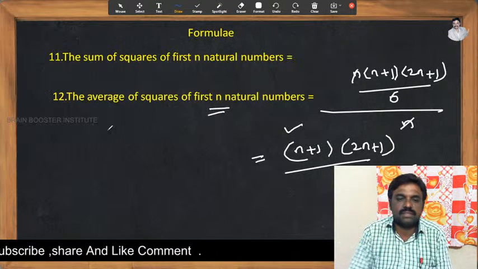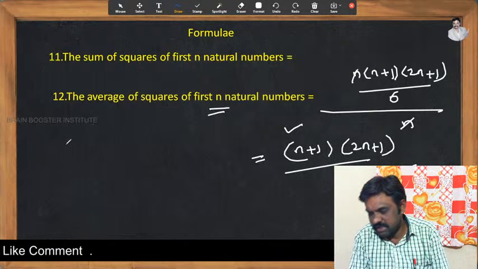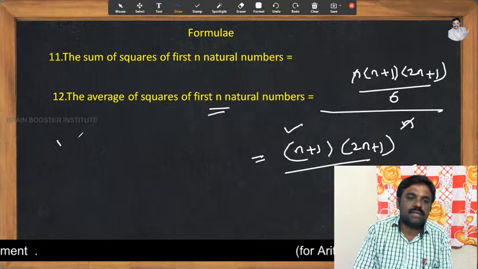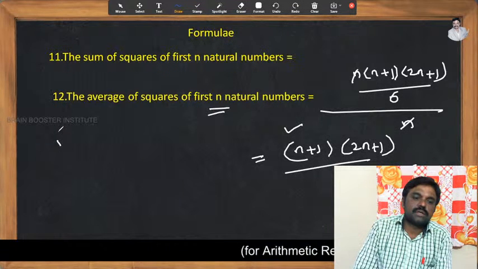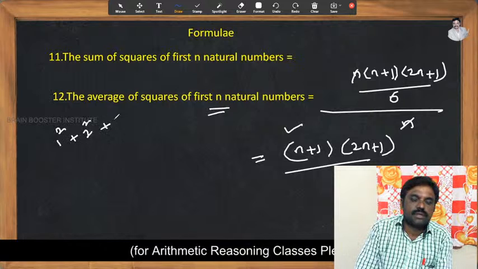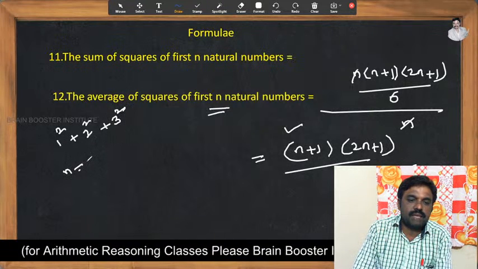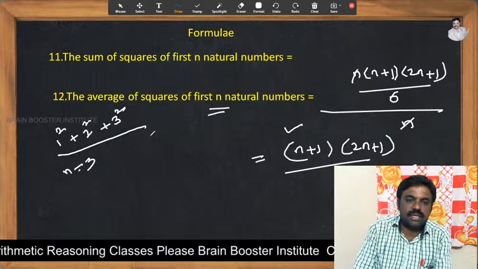By using this formula, we can find the average of the squares of the first n natural numbers. For example, to make you understand, let us take the squares of the first 3 natural numbers. Here n is equal to 3 can be substituted, as there are 3 natural numbers.